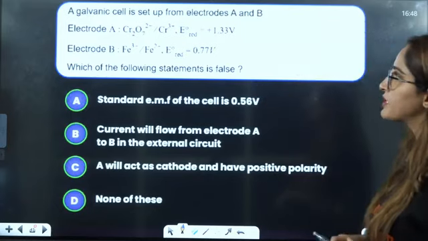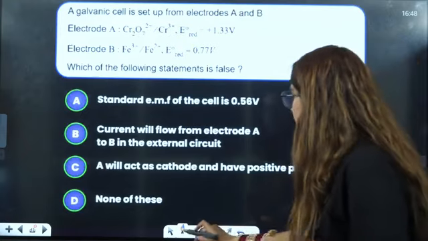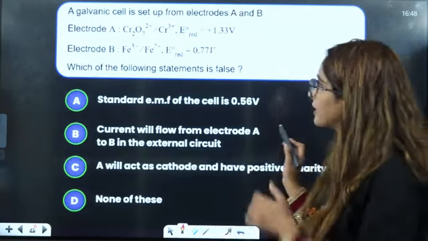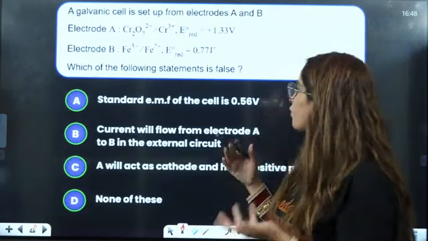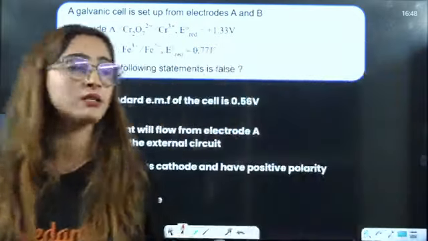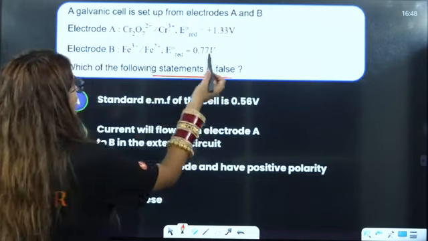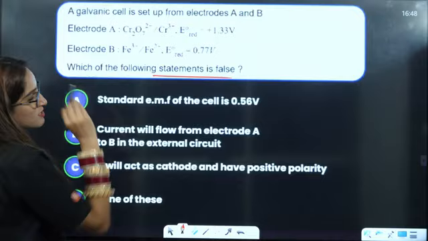Firstly, the statement based question is, a galvanic cell is a setup from electrode A and B. Now they are asking what is the EMF of the cell. For that you firstly should know what is the cathode, right? What is the false statement they are asking you, right? So what is the cathode, what is the anode?